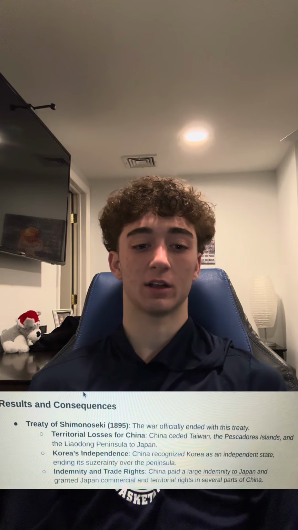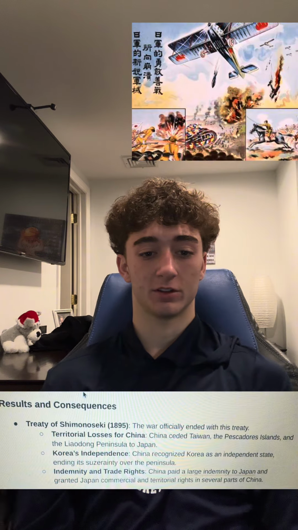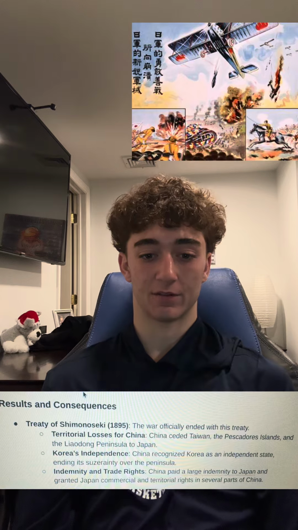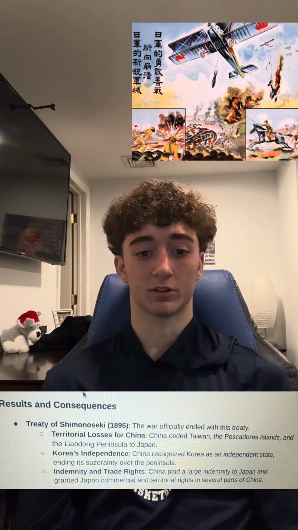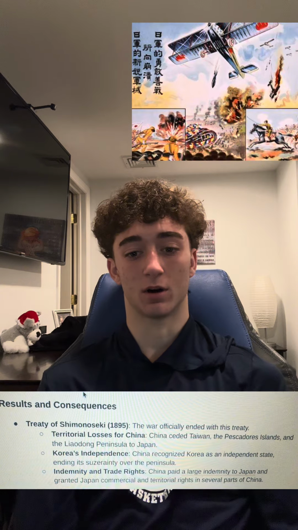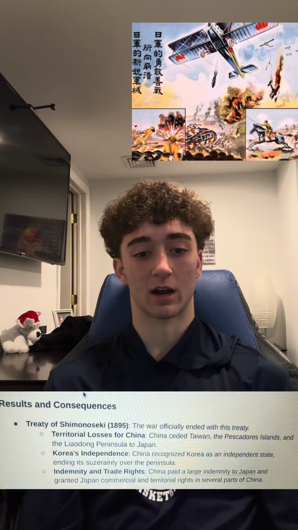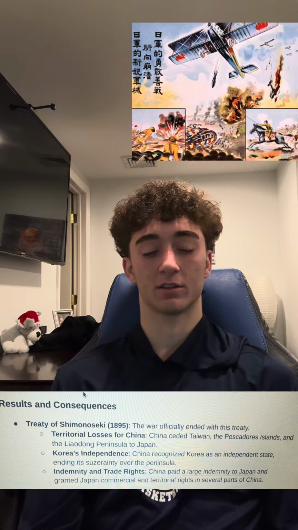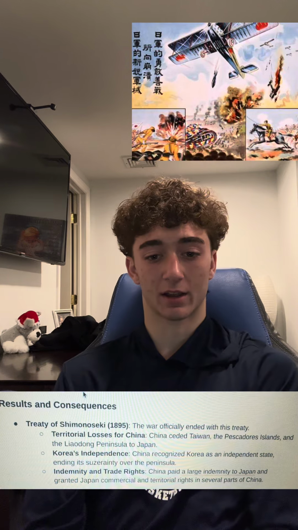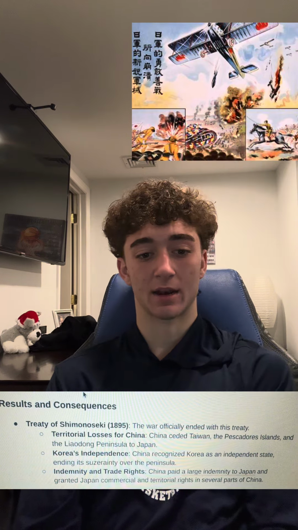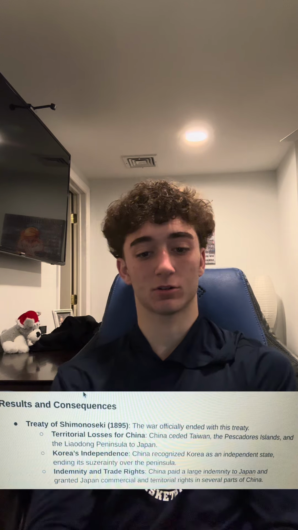Some of the results and consequences: the Treaty of Shimonoseki in 1895. The war officially ended with that treaty. The territorial losses for China were that China ceded Taiwan, the Pescadores Islands, and the Liaodong Peninsula to Japan. Korea's independence: China recognized Korea as an independent state, ending its suzerainty over the peninsula. Independence and trade rights: China paid a large indemnity to Japan and granted Japan commercial and territorial rights in several parts of China.